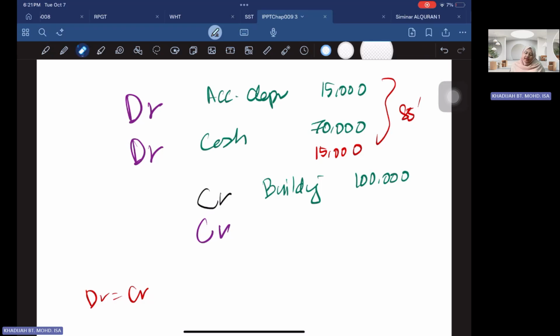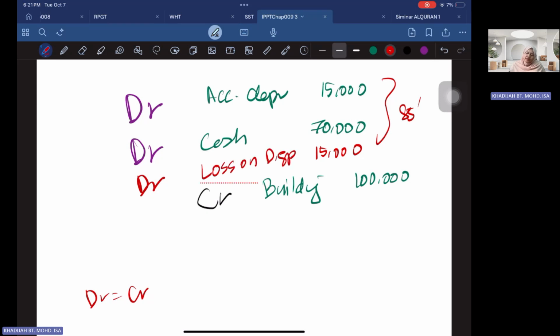So instead of crediting the account, you're going to debit your account. How much is the debit? 15,000. And this 15,000 is referring to the loss on disposal. How do you know it's a loss? Because it's a debit entry. A debit entry refers to an expense, and that expense is known as loss on disposal. Okay, so it's that simple.